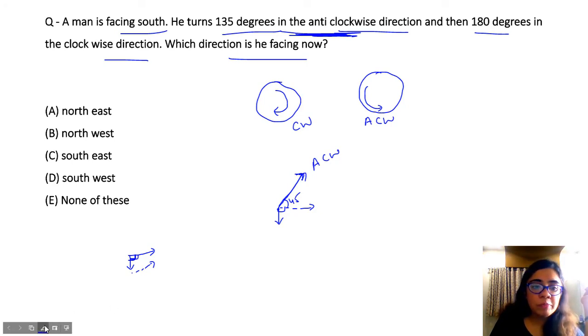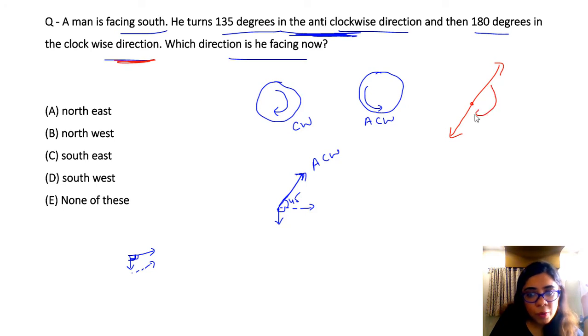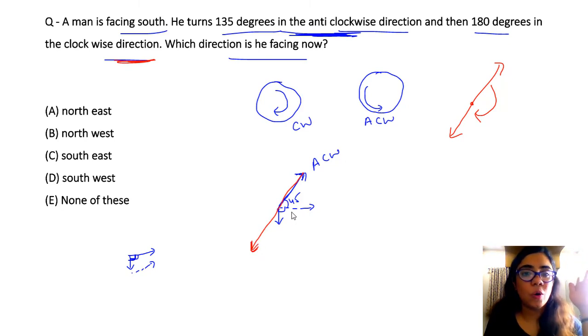And now he moved in 180 degree clockwise direction. अब देखो, वो इस direction में 180 degree clockwise. Please understand, 180 मतलब पूरा opposite आ जाएगा. This would be 180 degree clockwise direction. So यहाँ से now he is pointing in this direction. This is 180 degree clockwise.